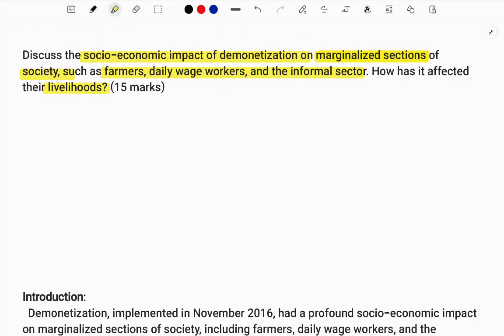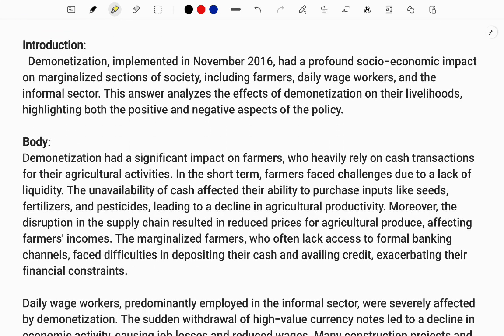It is about the marginalized section and farmers and daily workers and informal sector, and how demonetization is impacting them. So let me take you here. Here, the introduction. You need to have a better introduction, so you can make it better. This is an overview, just provided for understanding. You can make it a better answer. You can give flow charts, images, and other elements which are necessary for the question.